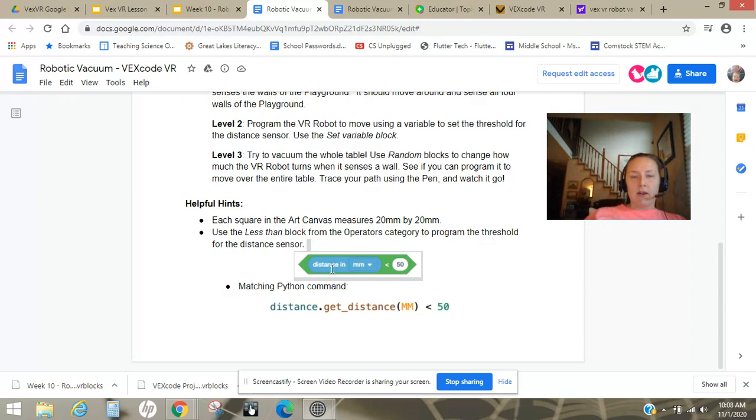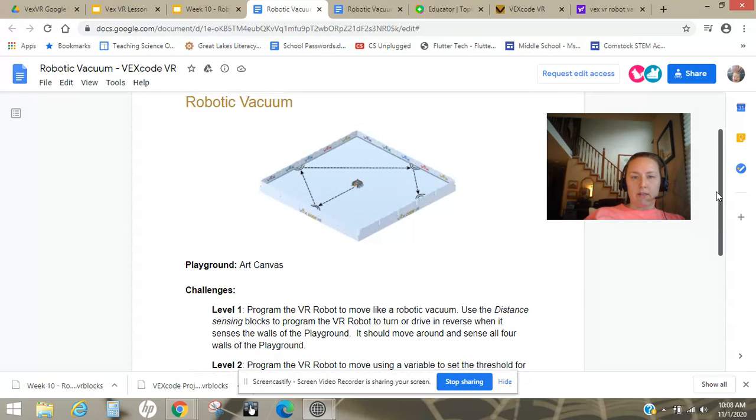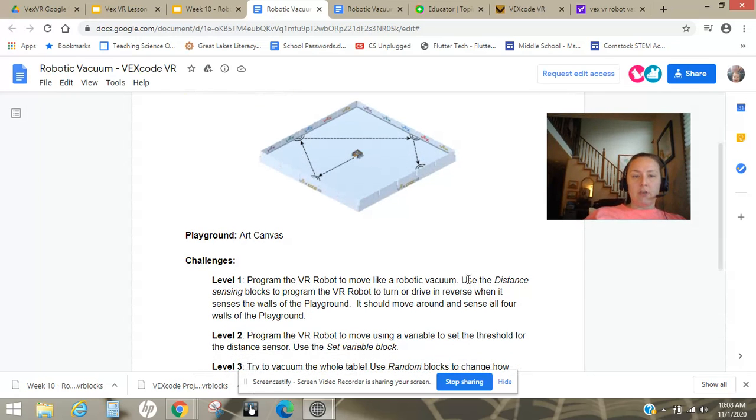And they have it in the example as less than 50. And I'll talk to you about why I am not going to use the less than 50. So essentially, we're doing the exact same thing as level 1, only instead of just relying on the sensor, we're now giving it a specific distance. So I want you to predict when it's this far away from the wall, now I want you to move, because I don't want to damage my robot, like in real life, right?